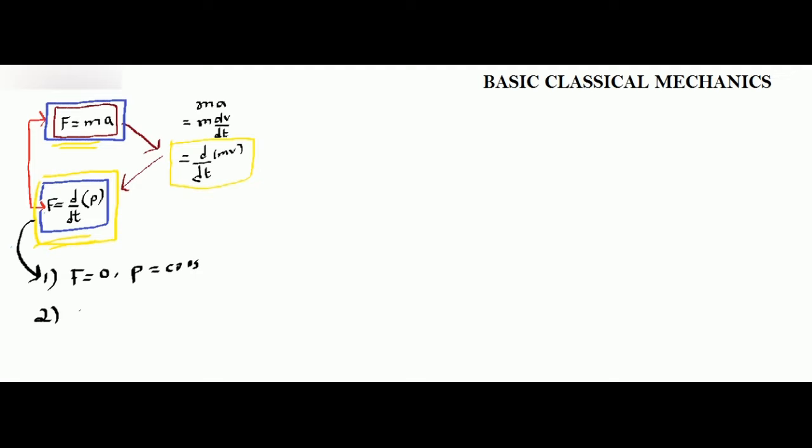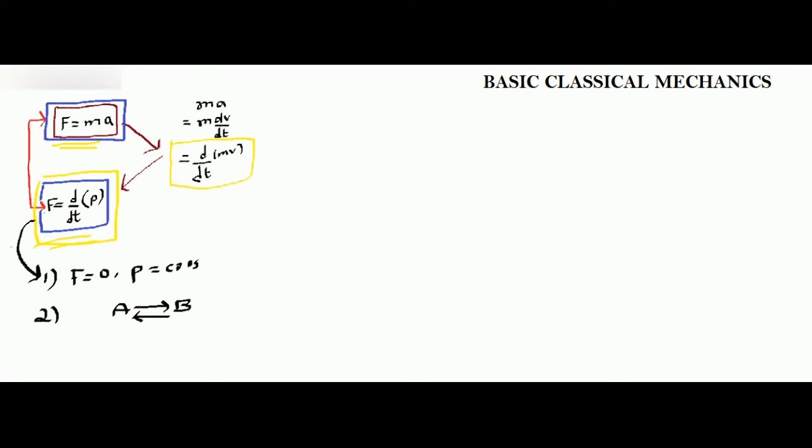If you look at Newton's third law, consider there are two persons A and B in space. Why in space? Because I don't want to consider gravity. Newton's third law says that if A puts some force on B in space, then automatically B will exert a force on A. That's automatic.